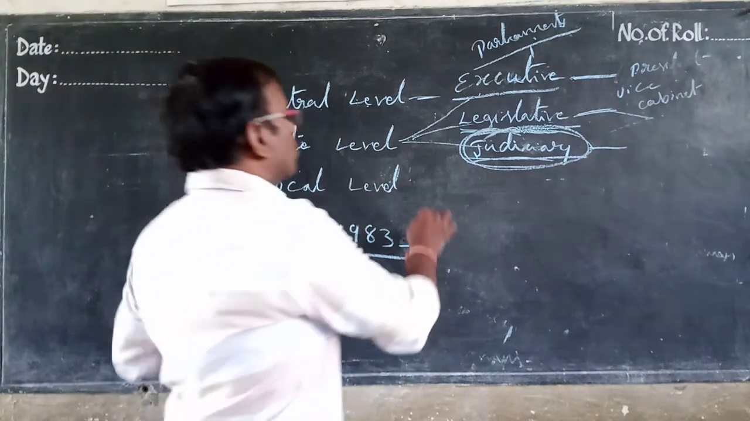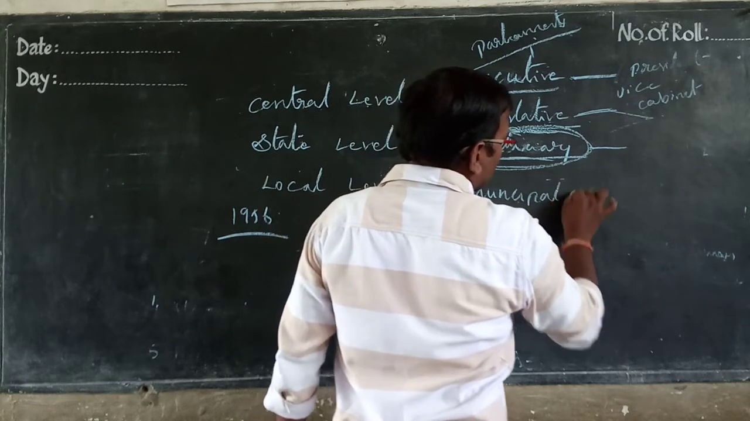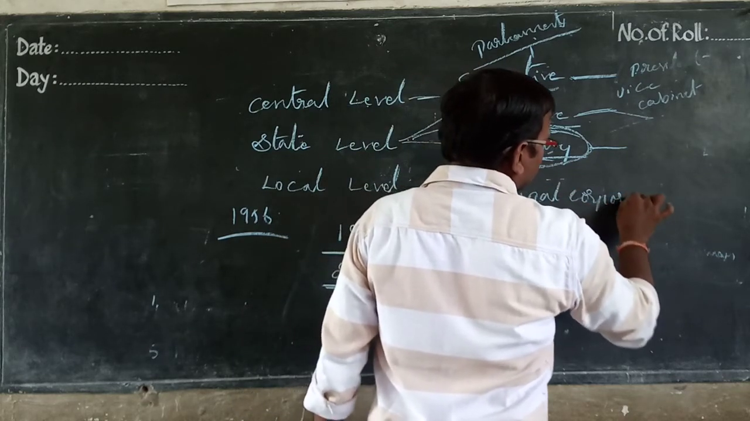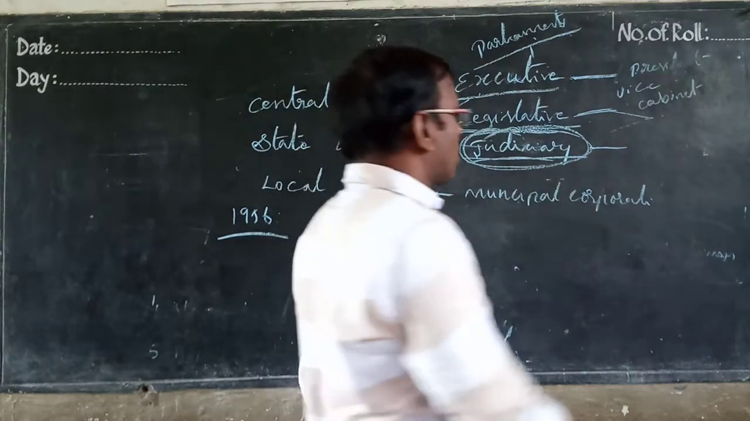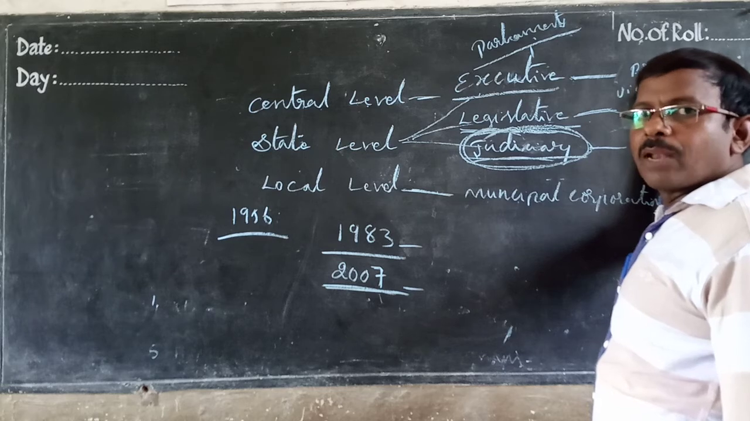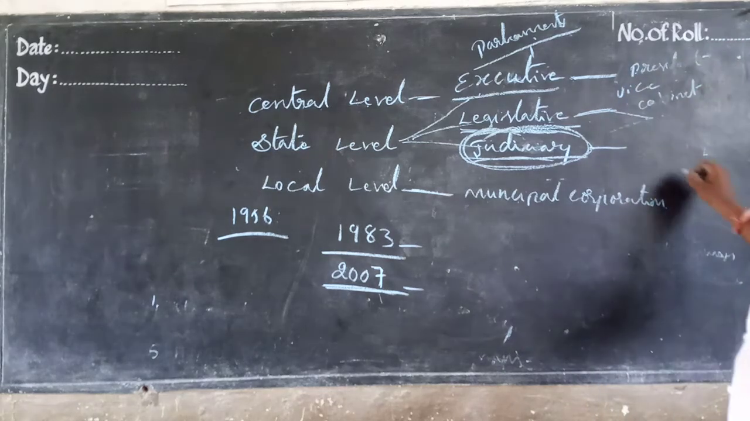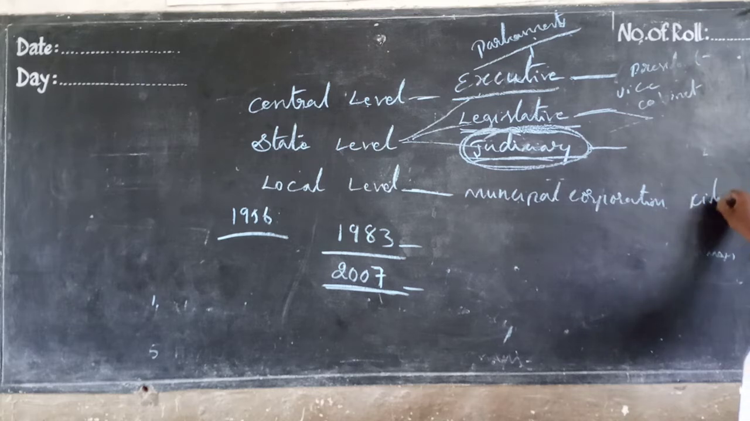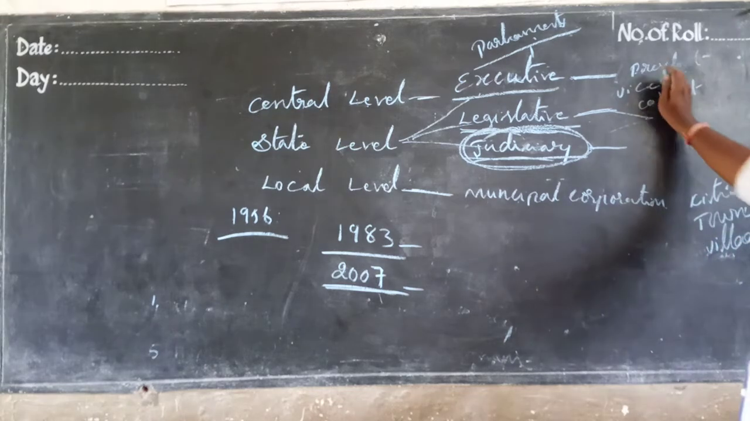Local level, municipal corporation. This is called the local level. Panchayat Raj system. This was formed by the Balwantrai Mehta Committee. In that Panchayat Raj system, there are city level, town level, and village level. A three-tier Panchayat Raj system started.